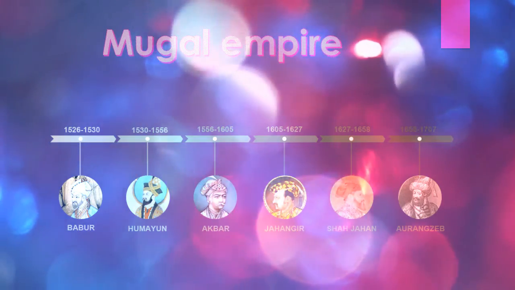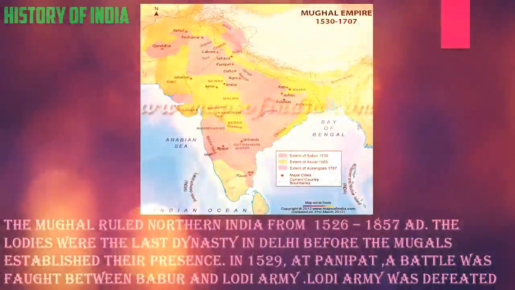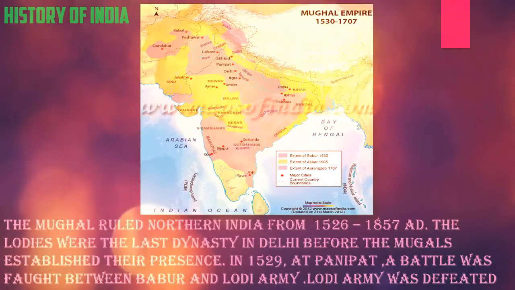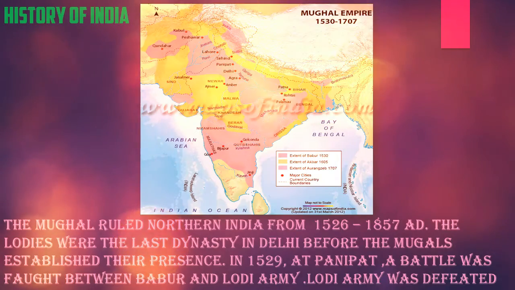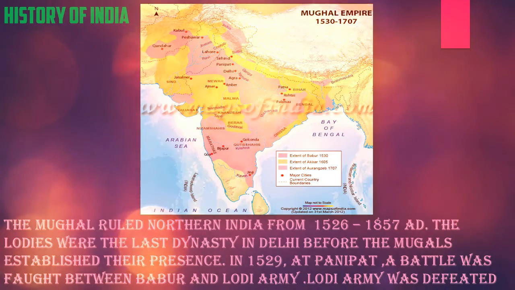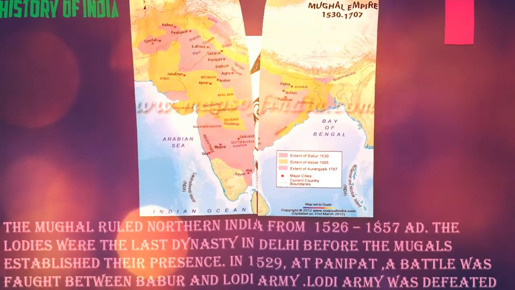The rise and fall of the Mughal Empire. The Mughals ruled northern India from 1526 to 1857 AD. The Lodhis were the last dynasty in Delhi before the Mughals established their presence. In 1529, at Panipat, a battle was fought between Babur and the Lodhi army. The Lodhi army was defeated.